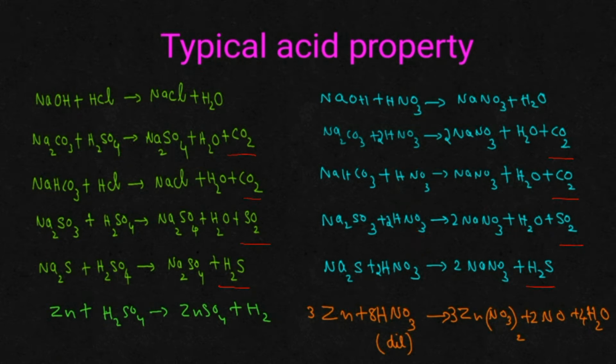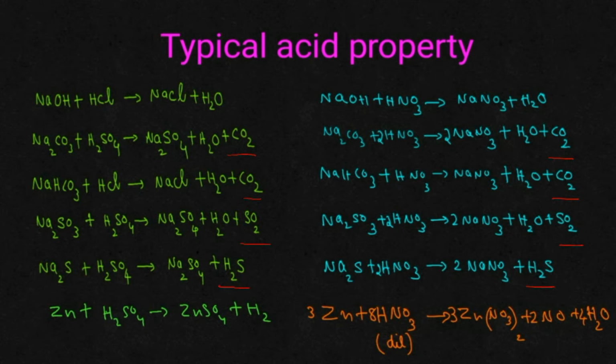Now tell me, what will happen when a dilute acid is reacting with a metal? You can expect hydrogen gas to be evolved out of the test tube. In the same way, if dilute nitric acid is added to a metal, what can you expect? You can't expect hydrogen gas to be evolved. What is the reason? Because nitric acid, in the dilute as well as concentrated state, can act as a strong oxidizing agent. So it will convert this hydrogen into water. Regarding the oxidizing property of dilute as well as concentrated nitric acid, we had explained everything in the previous video. I'll share the link of that video also.